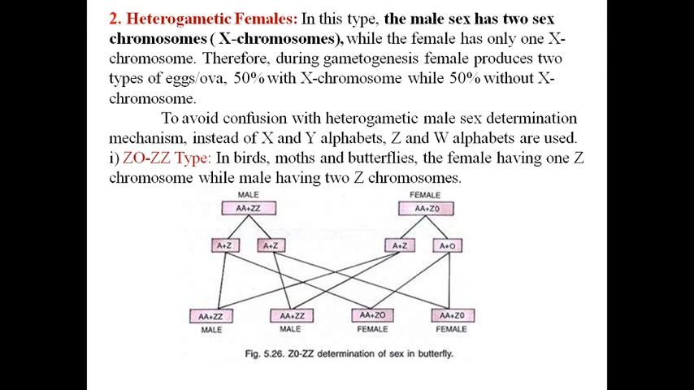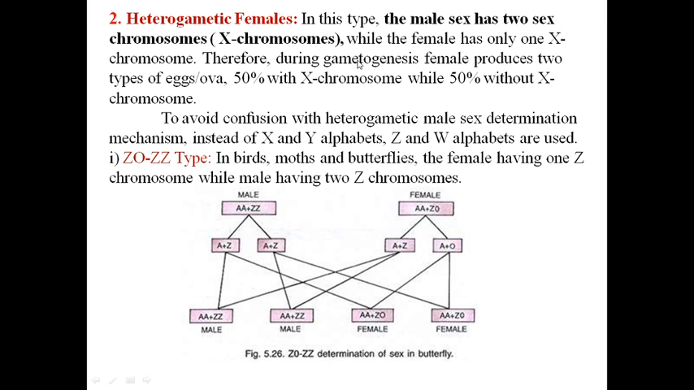Now second type, heterogametic females. In the first type, what we have seen, heterogametic males. But this is heterogametic female. Meaning male has become homogametic, but female is heterogametic. In this type male sex has 2 sex chromosomes. Here in male there are 2 X chromosomes. In the first case the female had 2 X chromosomes, but this is heterogametic female. That's why males have 2 X chromosomes while the female has only one X chromosome.